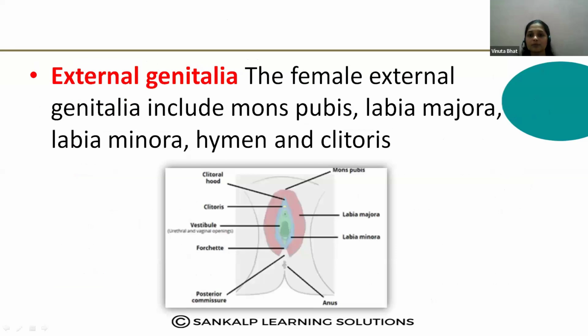The urethral opening is separate, right? So if this is the vaginal opening, this is the urethral opening. Urine passes through a separate structure. And this is the vaginal opening where the insemination of the sperms takes place. And here is the clitoris, just above this structure. So all these structures are present in the female external genitalia. I hope this topic is clear.